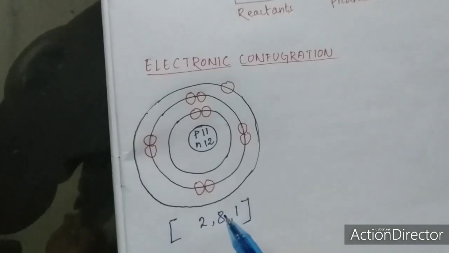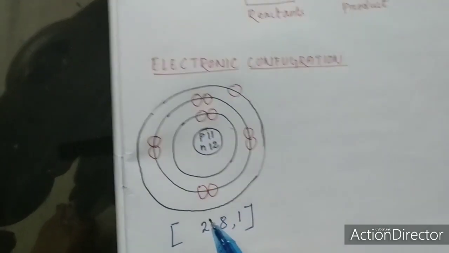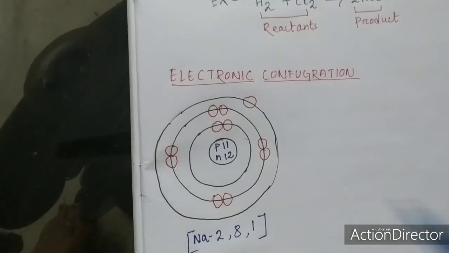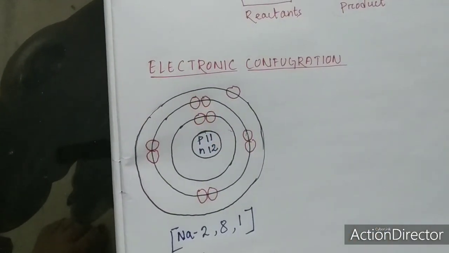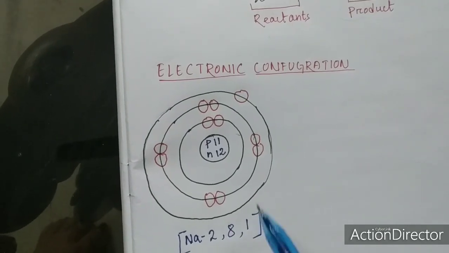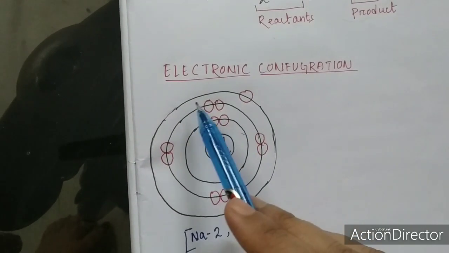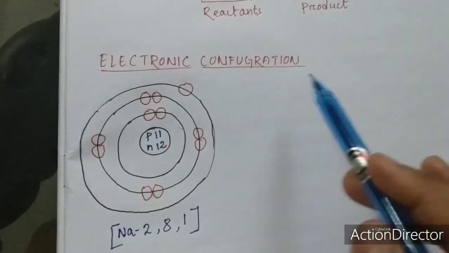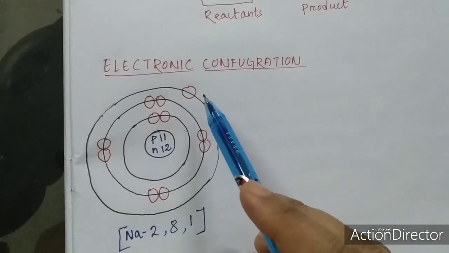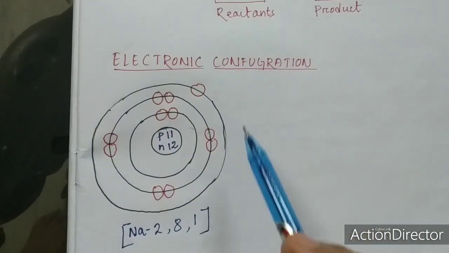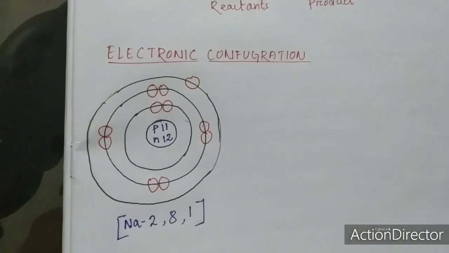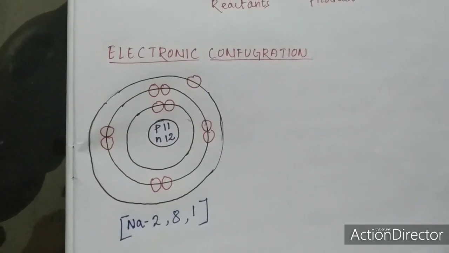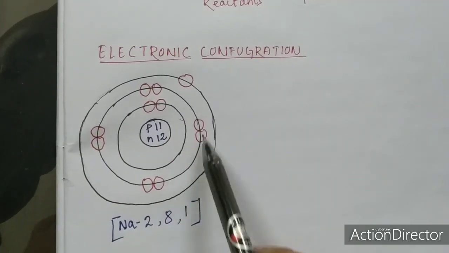So can you say which one I have done? Yes, I have done this one for sodium. This is the electronic configuration for sodium, 2, 8 and 1. The first shell contains 2 electrons, the second shell contains 8 electrons, and the last shell, or the outermost valence shell, contains 1 electron. So how can we define electronic configuration? Electronic configuration is nothing but the arrangement of electrons around the nucleus.